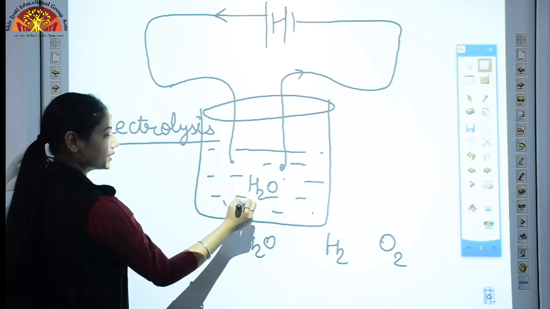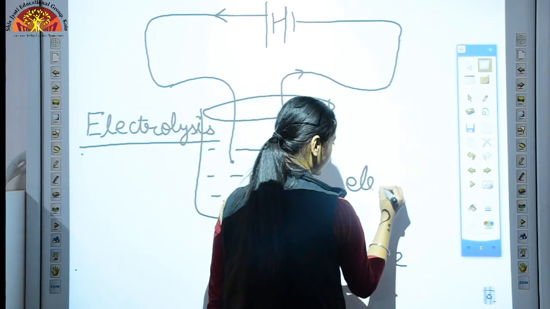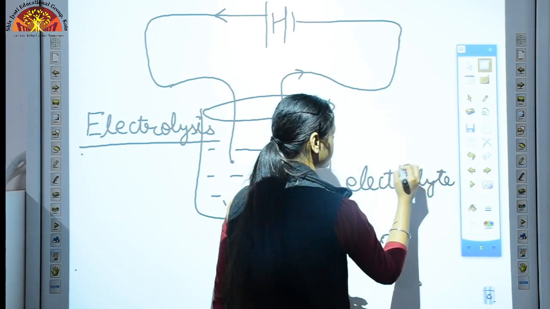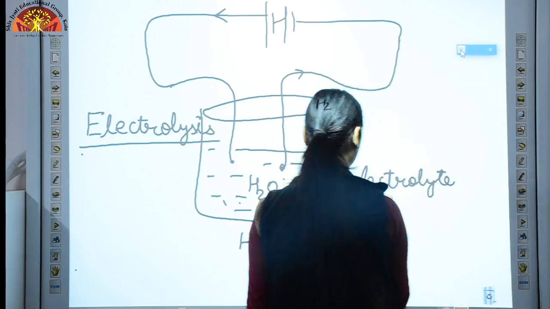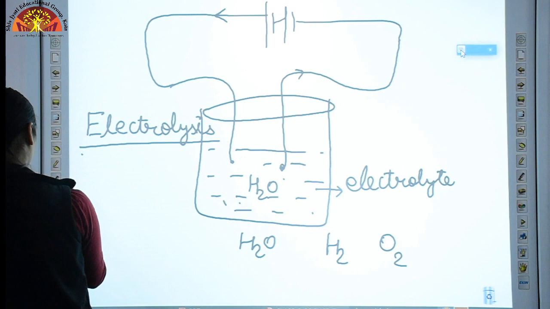This conducting liquid is known as electrolyte.